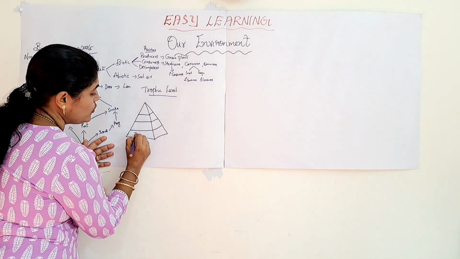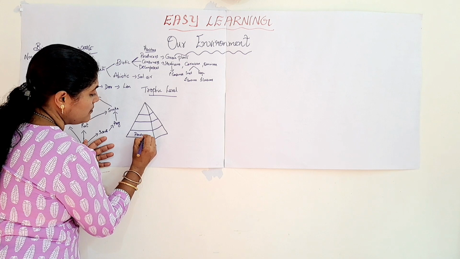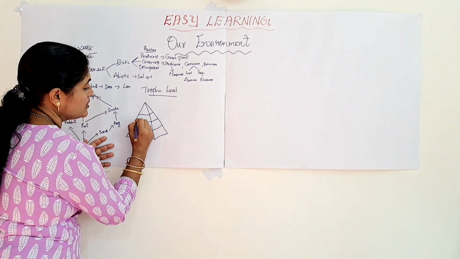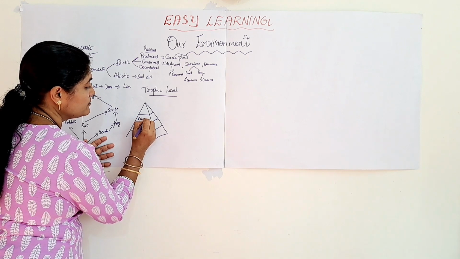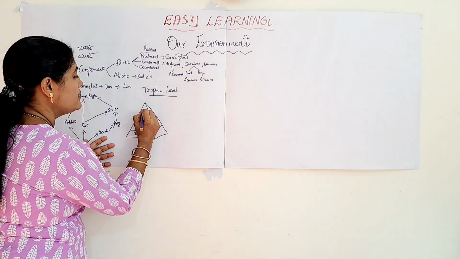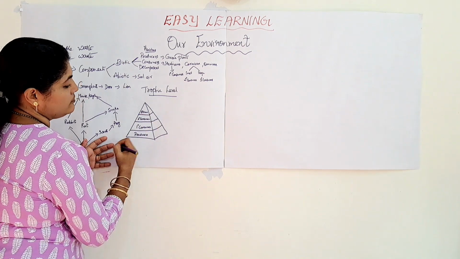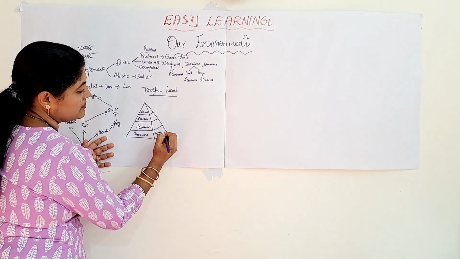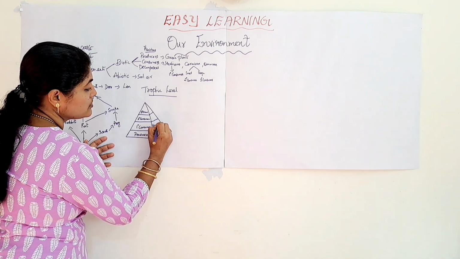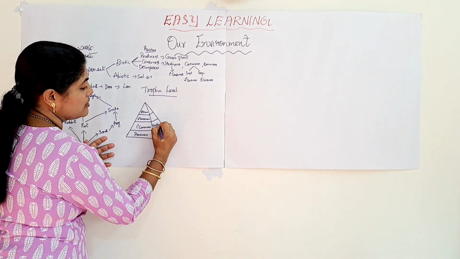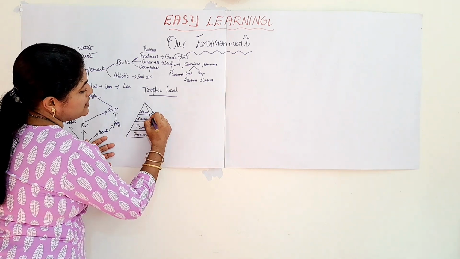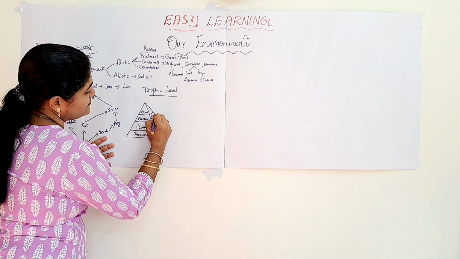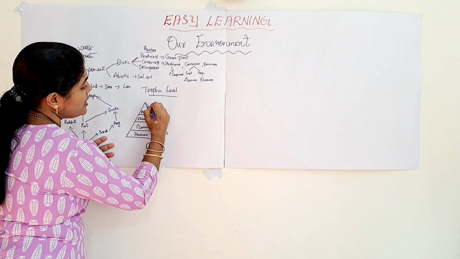So they are the producers, primary consumer, secondary consumer and tertiary consumer. So here green plants, they are the herbivores. Then comes the small carnivores and comes the large carnivores.